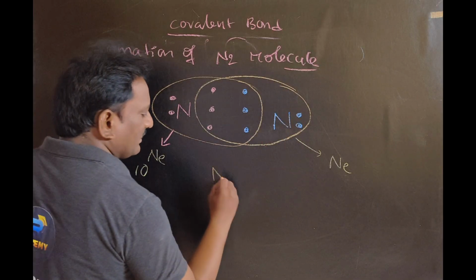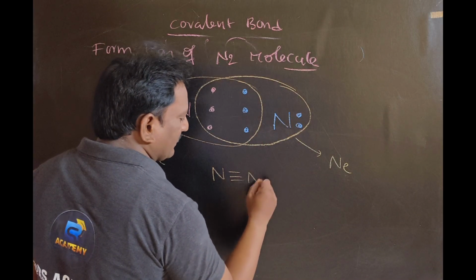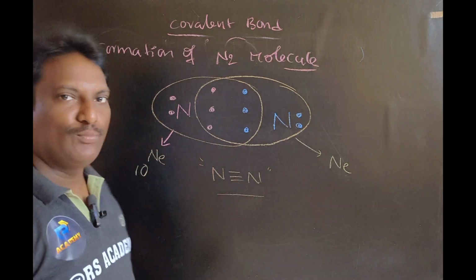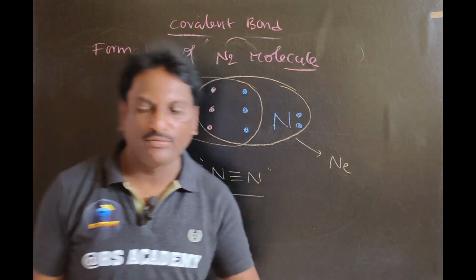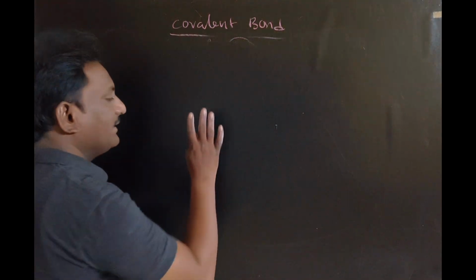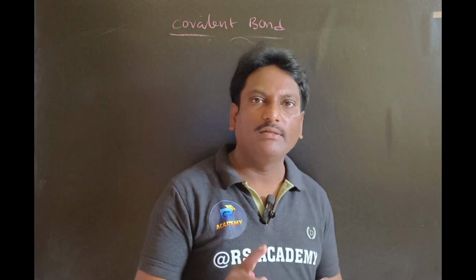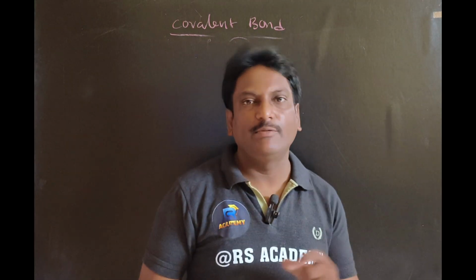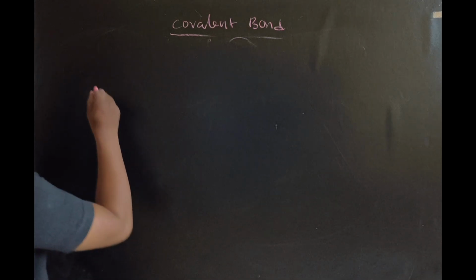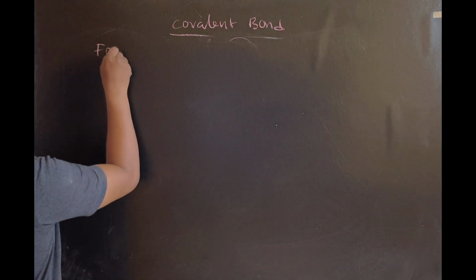Then you will get N triple bond N. This is the formation of the nitrogen molecule. Make a note. The covalent bond is also found between dissimilar nonmetals. Example, formation of the water molecule.